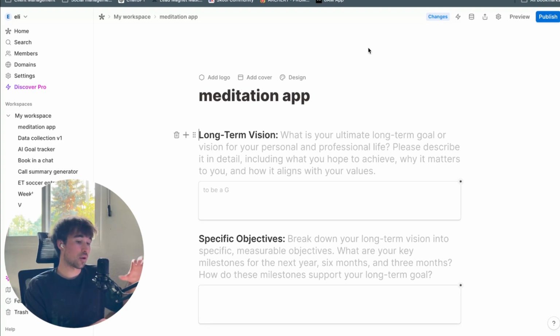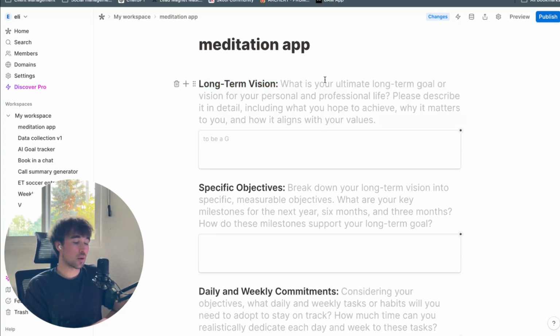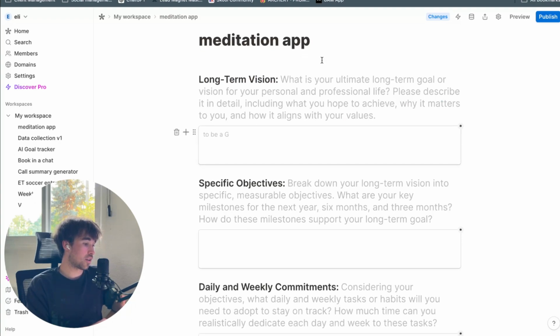Whatever setup you choose to run with, this will be our foundational system that does all the heavy lifting. So these questions are just randomly generated, but they are kind of along the lines of what we want to go for here.